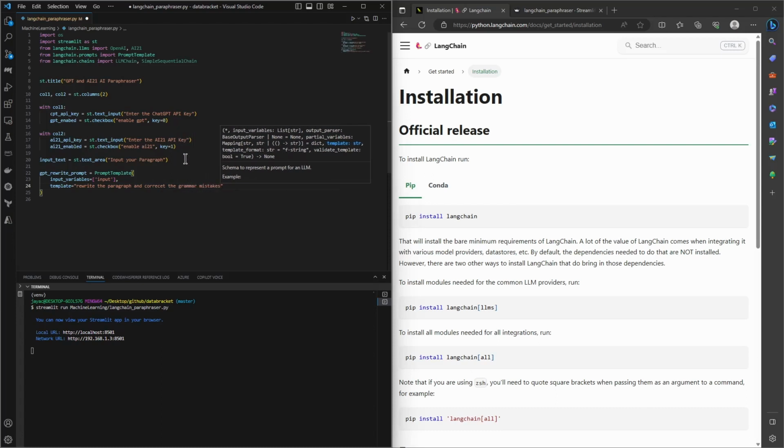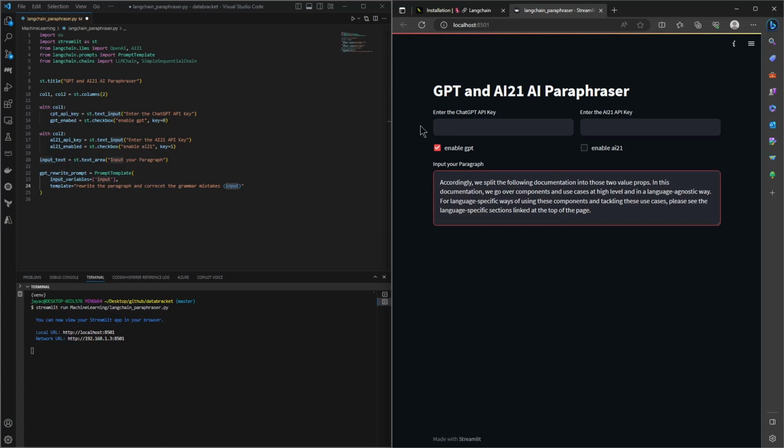So this is the predefined prompt that we are using, and we are going to pass the input. So this input variable is nothing but the input that we are passing here, and whatever the user passes into this input field will be fed as an input to this pre-written prompt. You can design, structure your prompt any way you want, and it will give us the response according to the input prompt that we provide. So this is for GPT prompt, and let's do the same for AI21 prompt as well.